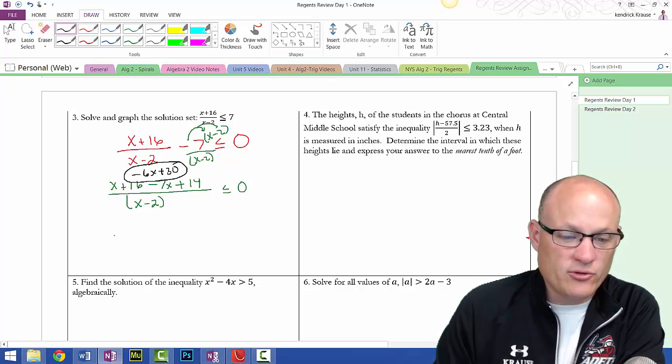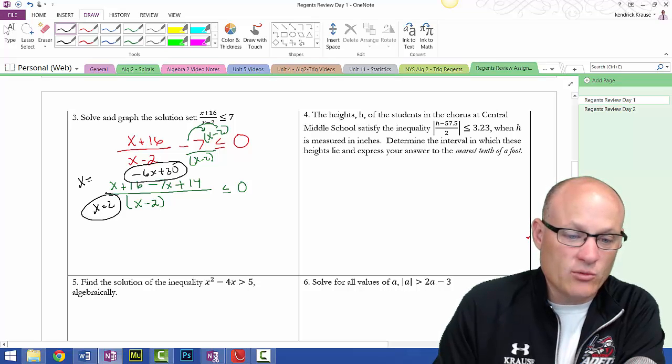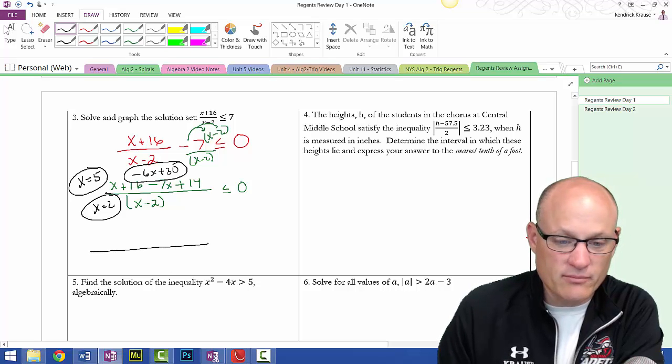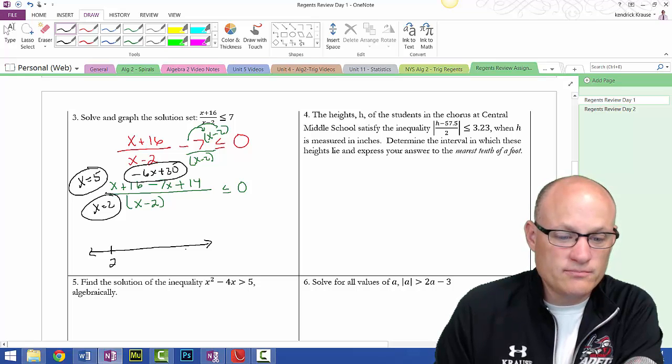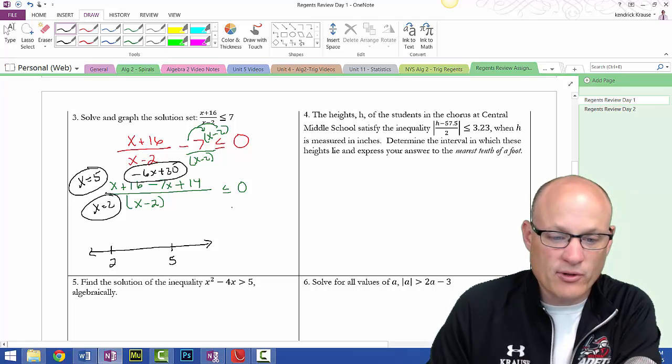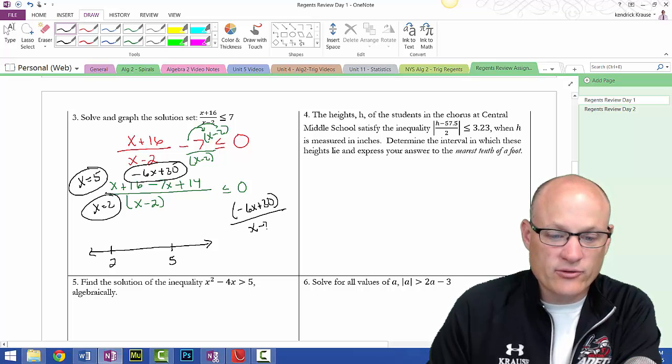So now I'm going to get my two critical numbers. They are what makes this undefined, x equals 2, and what makes the numerator equal to 0, x equals 5. Man, losing my mind today. So my two critical numbers are x equals 2 and 5. Let me put this back up in parentheses: (negative 6x plus 30) over (x minus 2), and I'm looking for less than or equal to 0.